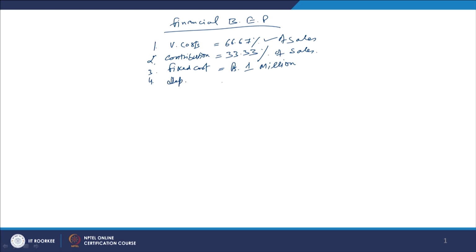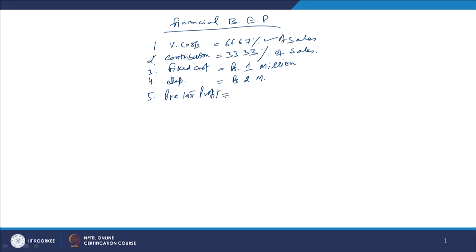and depreciation if you take is how much? That is rupees 2 million. This is rupees 2 million. So, number 5, pre-tax profit, or profit before tax.